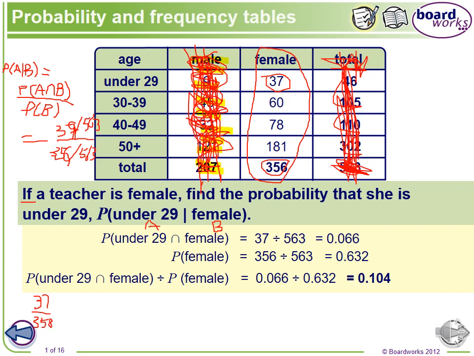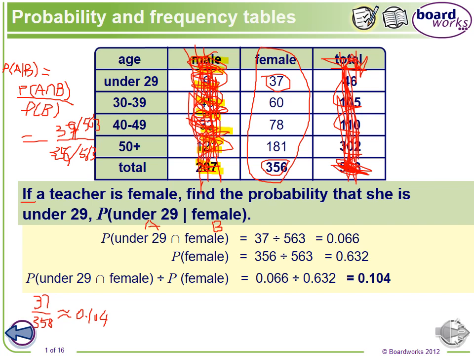So in this way, if you have a calculator, you can round your answer to 0.104. This is exactly the same answer, but in this way the calculation is much easier, and you don't need your formula anymore. So if you cannot remember the formula, using your common sense, with one simple step, you can still calculate the answer.